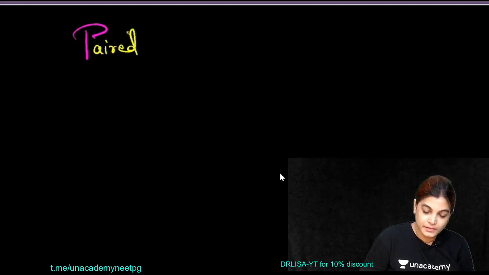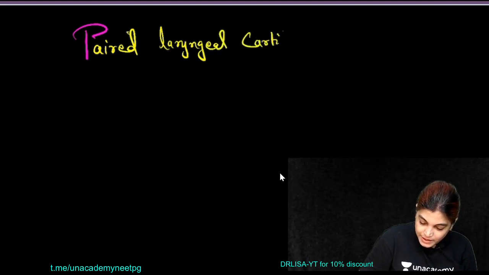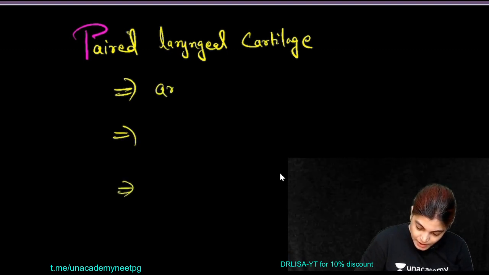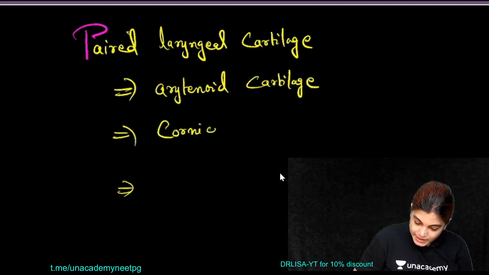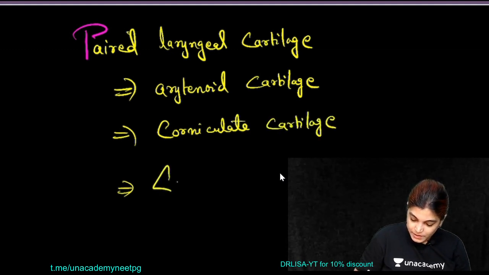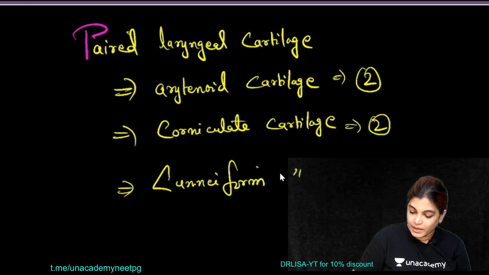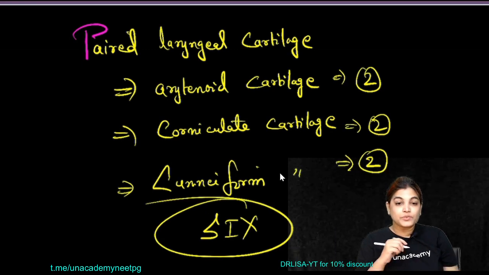Paired laryngeal cartilage. The names of the paired laryngeal cartilages are the following: arytenoid cartilage, corniculate cartilage, cuneiform cartilage. So 2 each. So total how many cartilages? 6. So a total of 6 cartilages, and 3 more are unpaired.